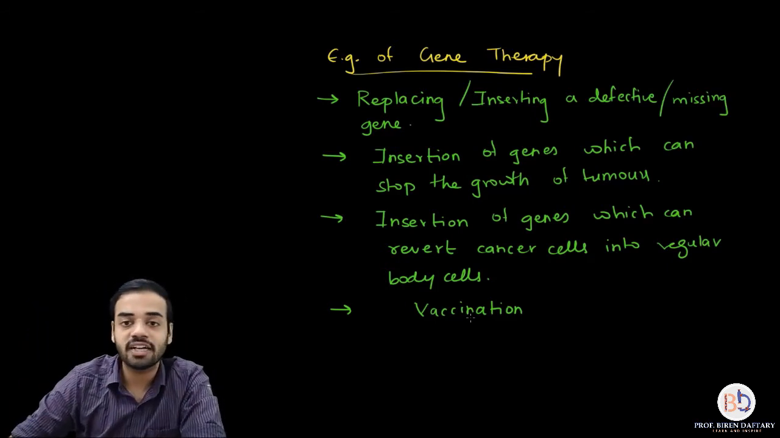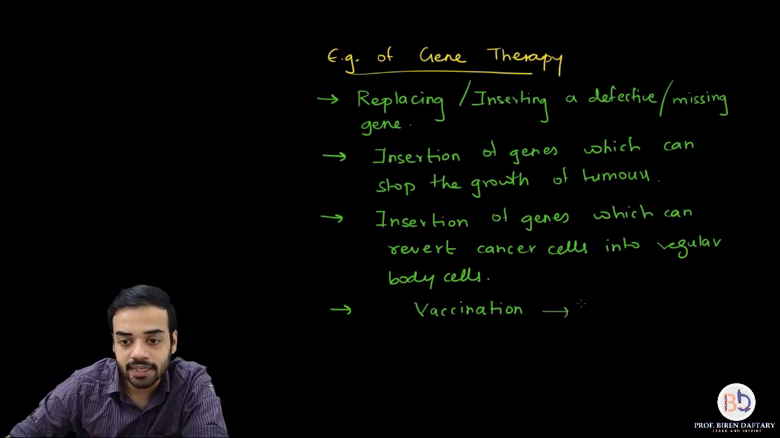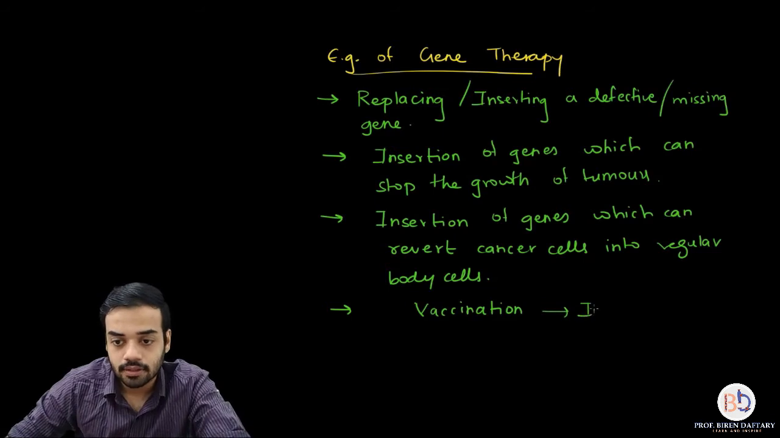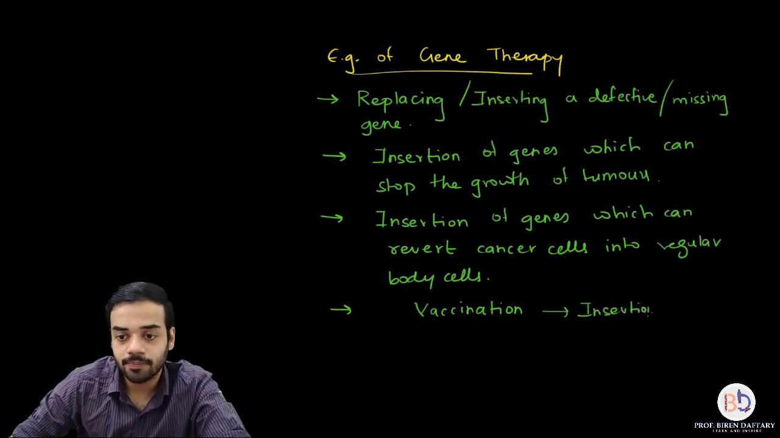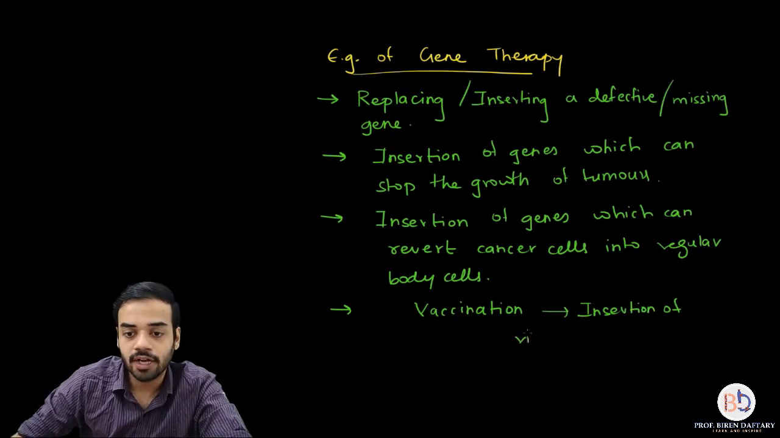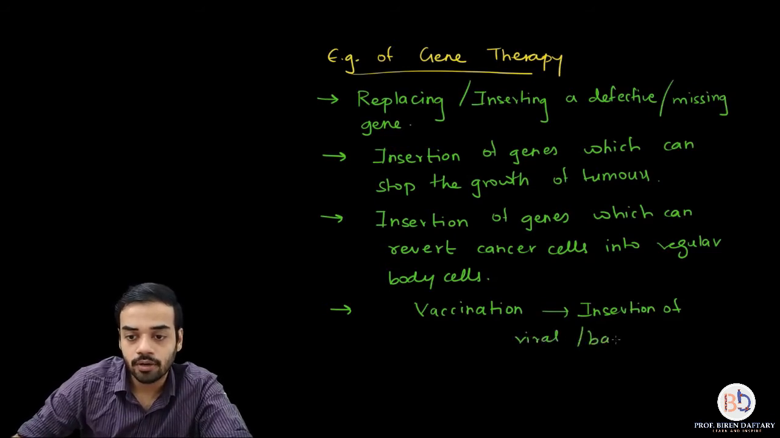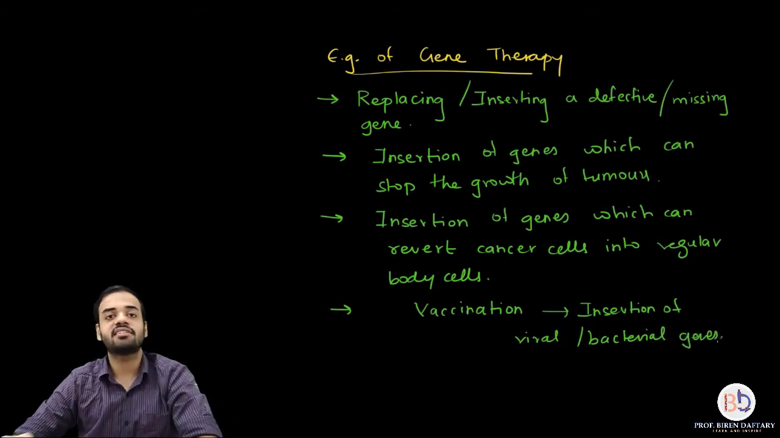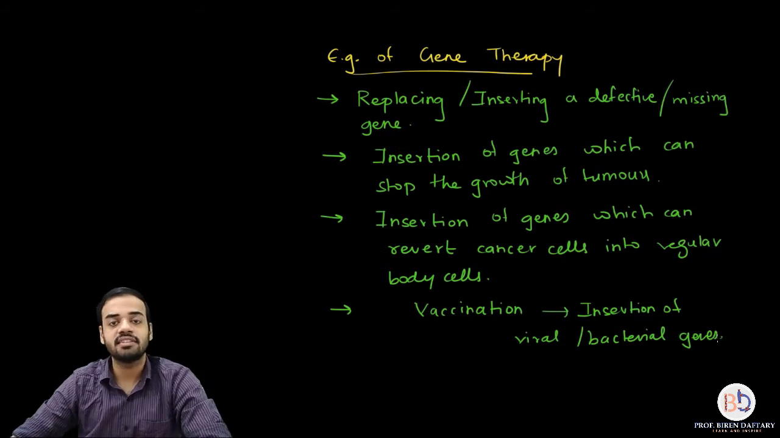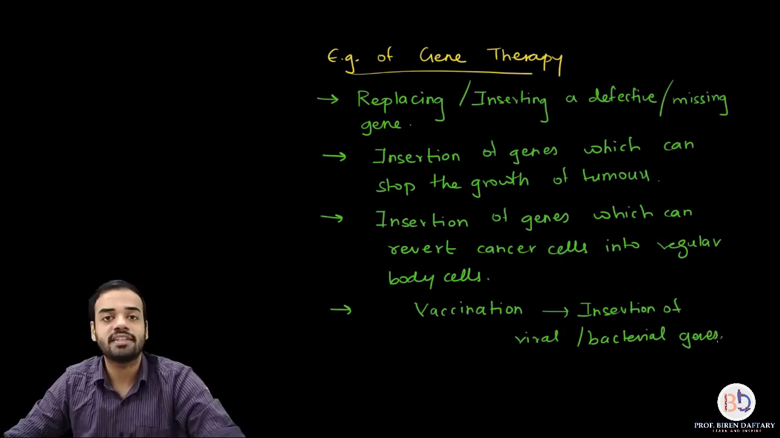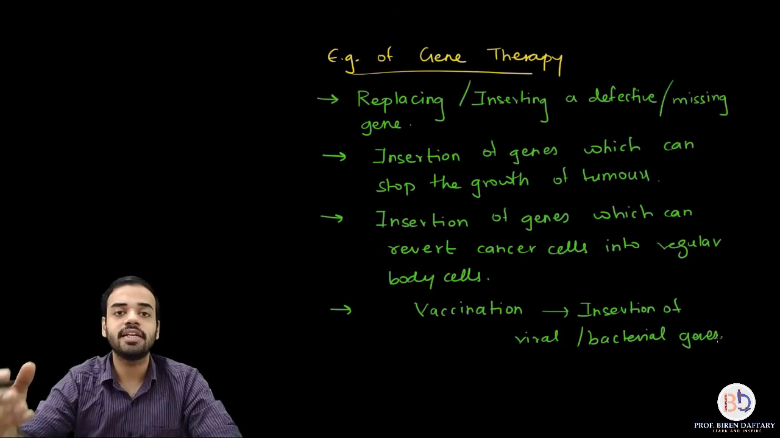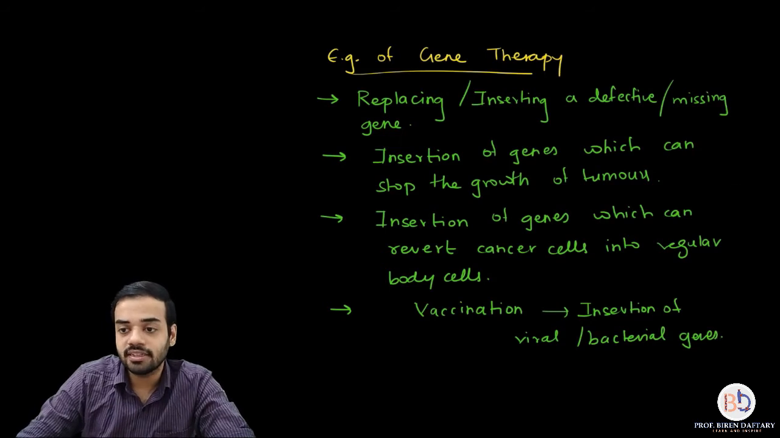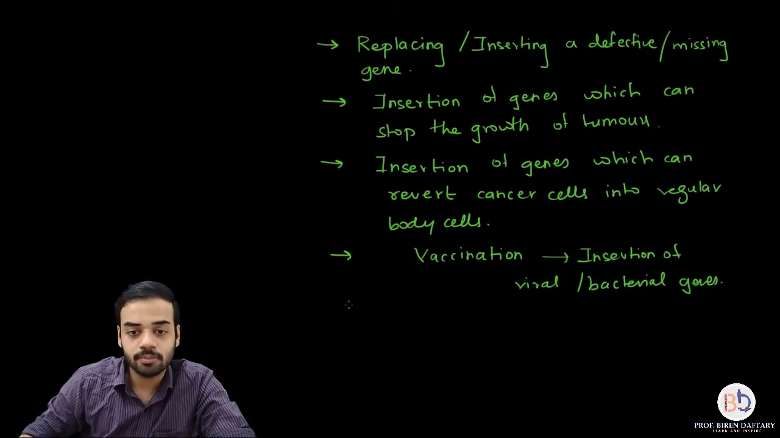So how is it used in vaccination gene therapy? By insertion of viral or bacterial genes. So viral or bacterial genes which are slightly modified so that they cannot cause the disease can be used for formation of vaccines, and again by gene therapy they can be introduced into the host. So that is another example of gene therapy. Okay, there are still more examples which I'm going to write down.